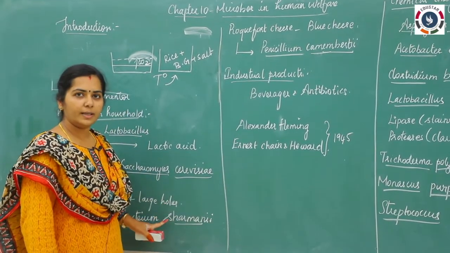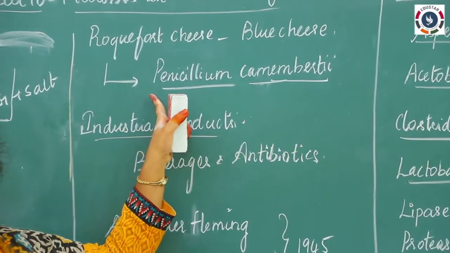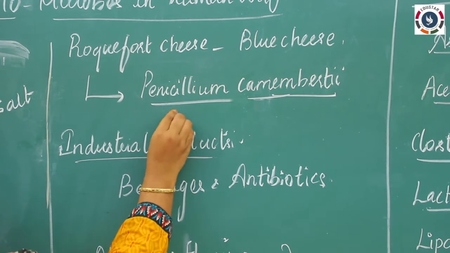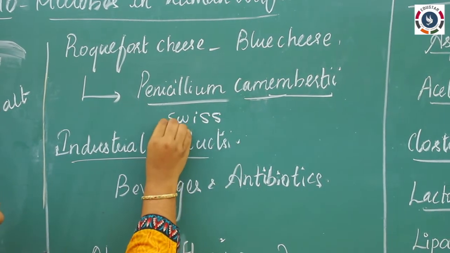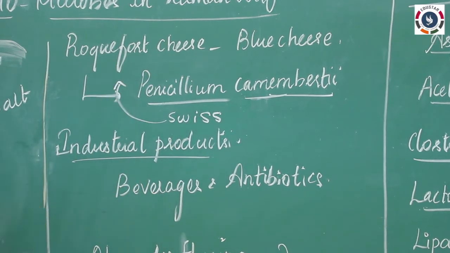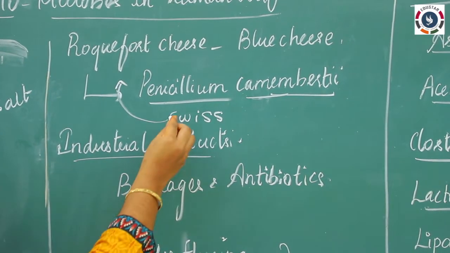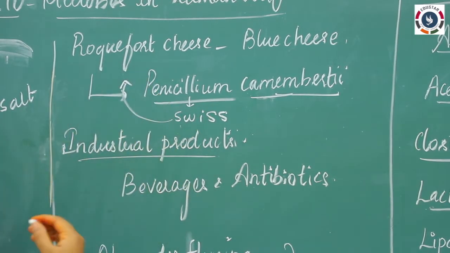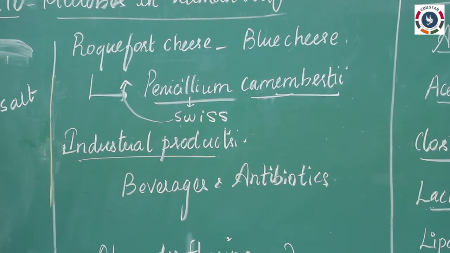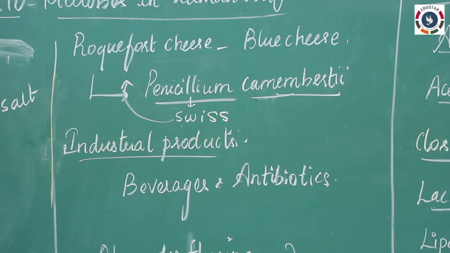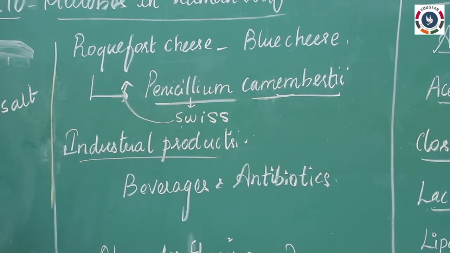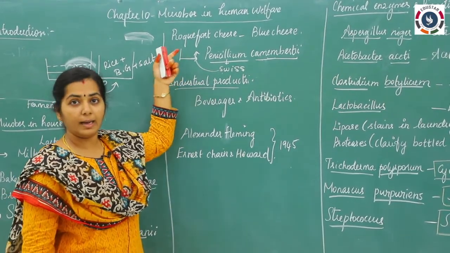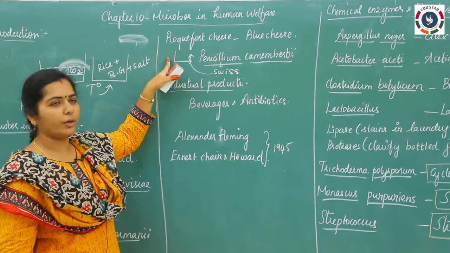After inoculating the bacteria, they inoculate the fungus, that is Penicillium camemberti. These fungus particles act on the Swiss cheese and convert it into a blue color. The blue color formation is due to the addition of Penicillium camemberti. So the Swiss cheese is converted into Roquefort cheese. The main difference between Swiss and Roquefort cheese is that along with the bacteria we also involve the fungus. This fungus gives extra flavor and color to our Roquefort cheese.